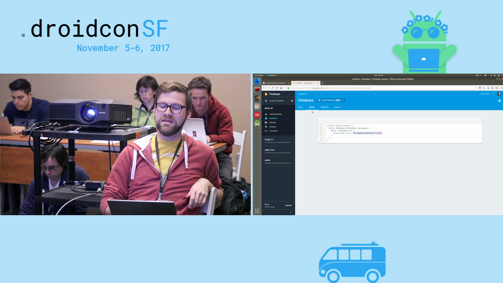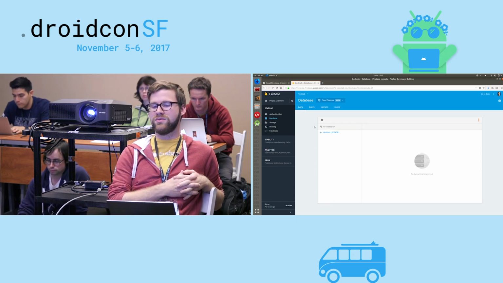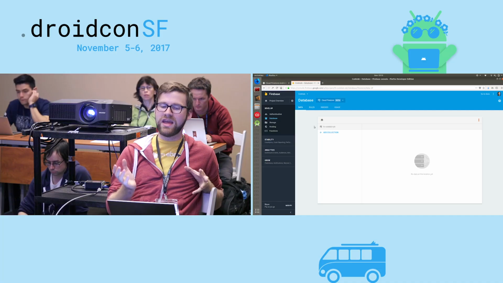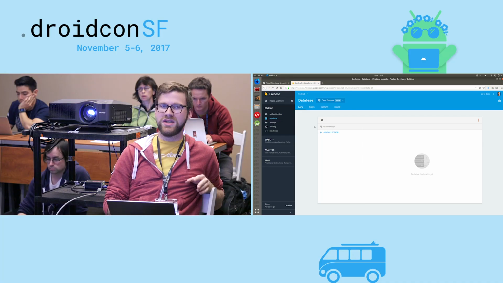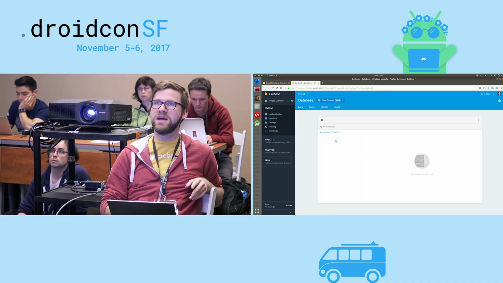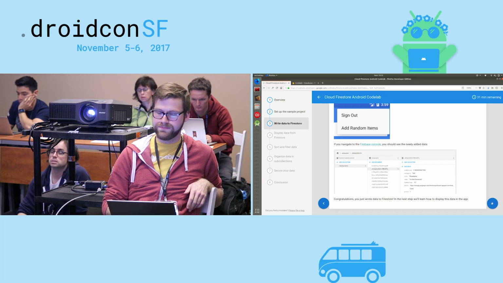One important note is that although Cloud Firestore is real-time, just like the real-time database, so changes in your database will be reflected immediately in the console, it will not show new collections. So if you hit that button and you're expecting data to show up here, you'll have to refresh the page for the collection to actually show up.